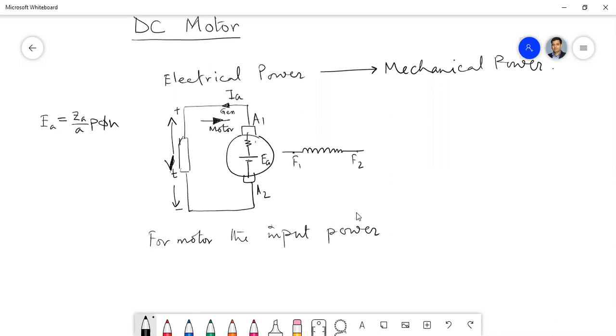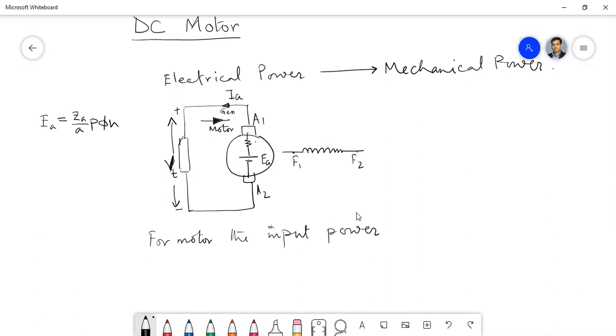I'm asking that the supply voltage is Vt, the terminal voltage for the motor, that is the supply voltage, isn't it? And the current you are providing for this motor is IA again, because only the direction gets changed from generator to motor.